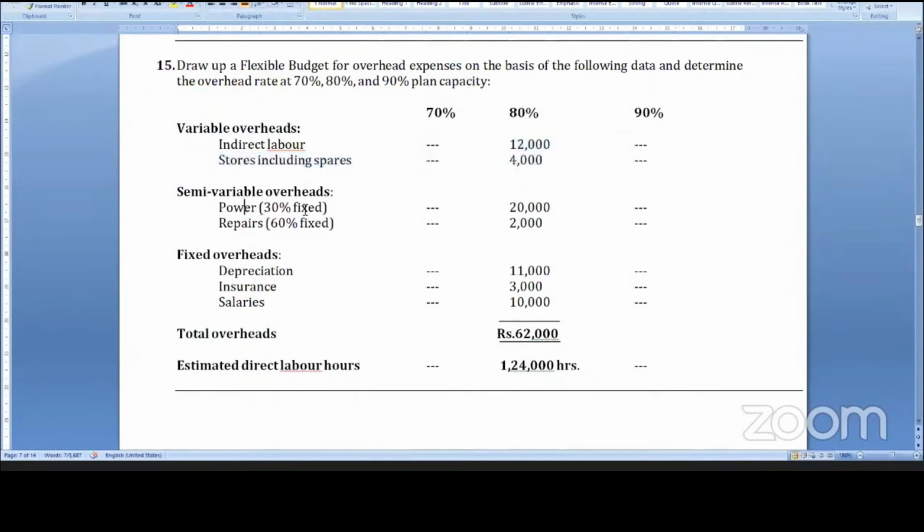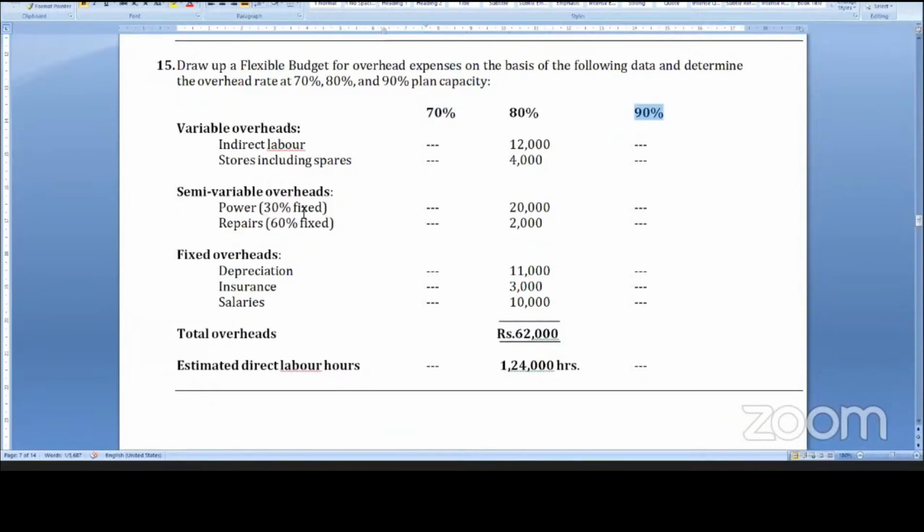Semi-variable overheads, 30% fixed. What is 30%? 6,000. Power: variable on the 70%, 70 by 80, 90% is 90 by 80.